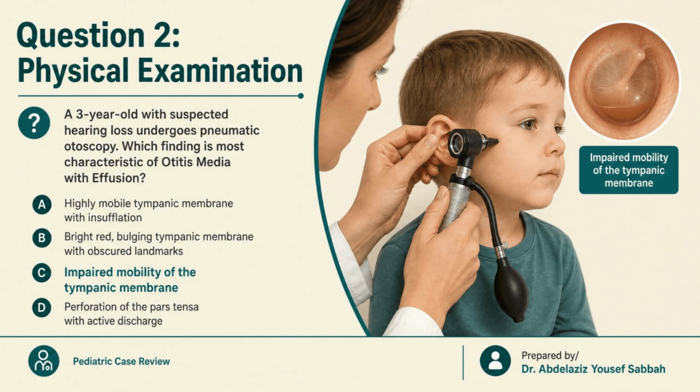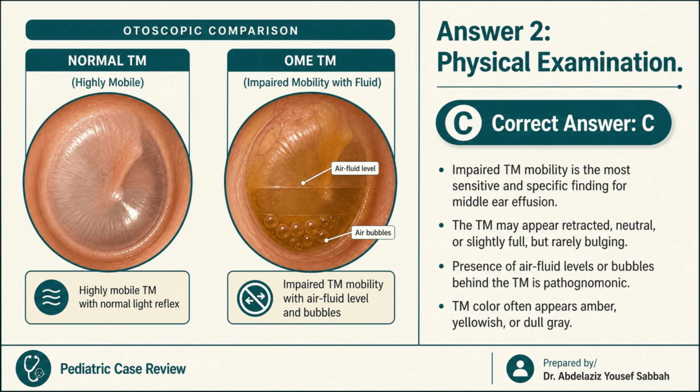A 3-year-old with suspected hearing loss undergoes pneumatic otoscopy. Which finding is most characteristic of otitis media with effusion? Option A, highly mobile tympanic membrane with insufflation. Option B, bright red, bulging tympanic membrane with obscured landmarks. Option C, impaired mobility of the tympanic membrane. Option D, perforation of the pars tensa with active discharge. The correct answer is option C, impaired mobility of the tympanic membrane.